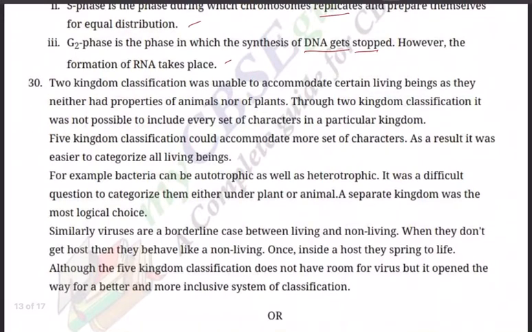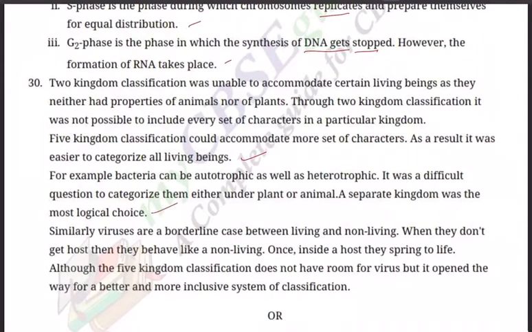Question 30. What are the benefits of 5-kingdom classification over a 2-kingdom classification? The 2-kingdom classification was unable to accommodate certain living beings as they neither had properties of animals nor of plants. Through 2-kingdom classification, it was not possible to include every set of characters in a particular kingdom. 5-kingdom classification could accommodate more sets of characters. As a result, it was easier to categorize all living beings.